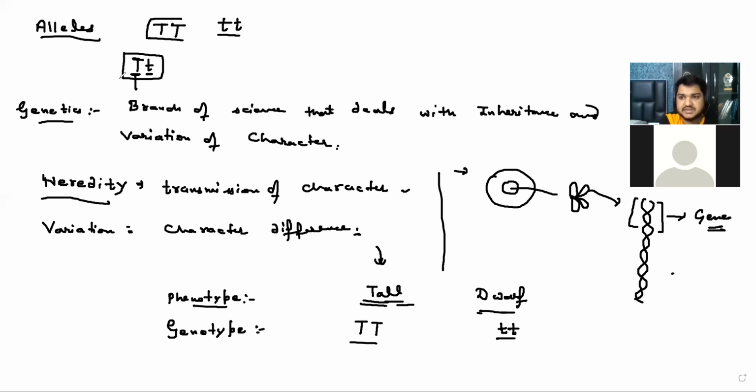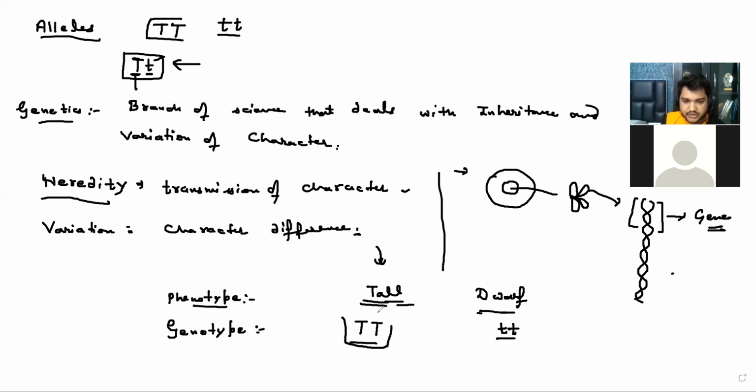No. We usually hide our real character in the presence of someone who is dominant. So that's why, if you have this type of allele, the small t character will remain hidden, and the capital T character will be expressed from one generation to another.